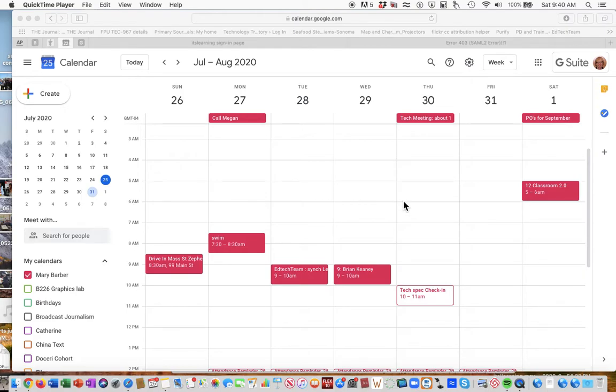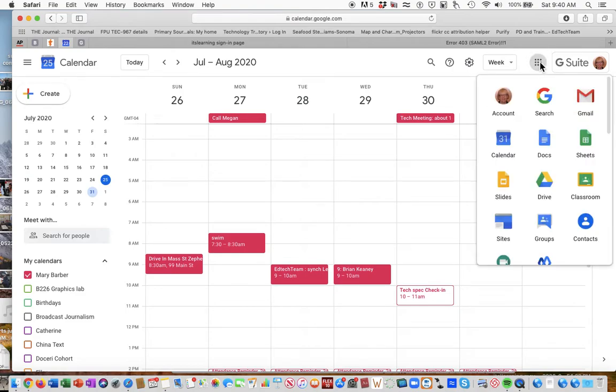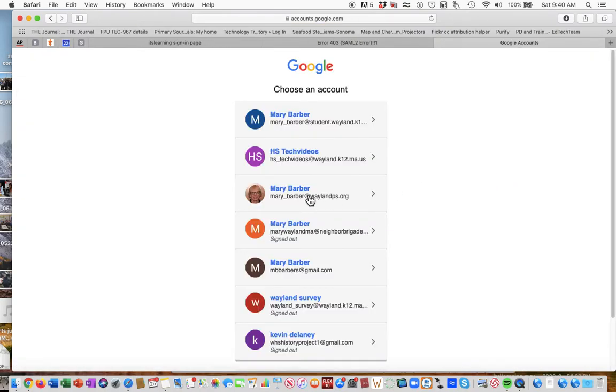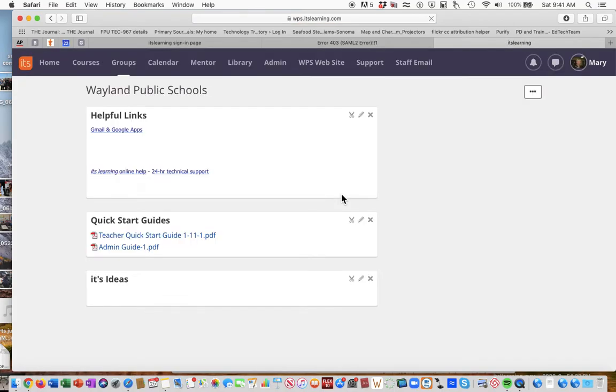So let's get started. Single sign-on means that once you're in your Google account, you just go to the waffle button up here, and then you can go down to the itslearning icon, and you'll be signed in through your Google account. Notice here, this is the new domain, which you will be switched to probably this week, and it will automatically change for you. So you select that, and then you're brought into the itslearning page.